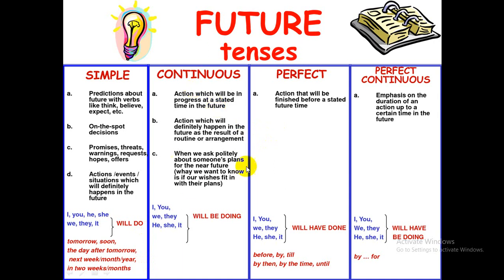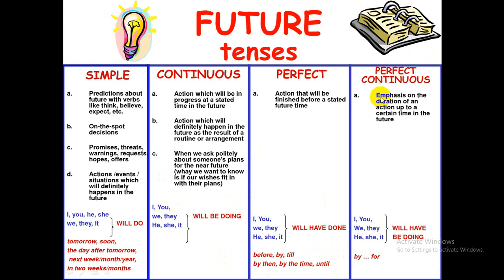In continuous, the action is going to be continued. In that time the verb will be going on, and it is called continuous tense: you will be doing, they will be doing, all will be doing. Perfect, the action will be finished before a certain future time, such as you will have done, I shall have done, he will have done, with before, by, till, by then, by the time, until. These words will be there.